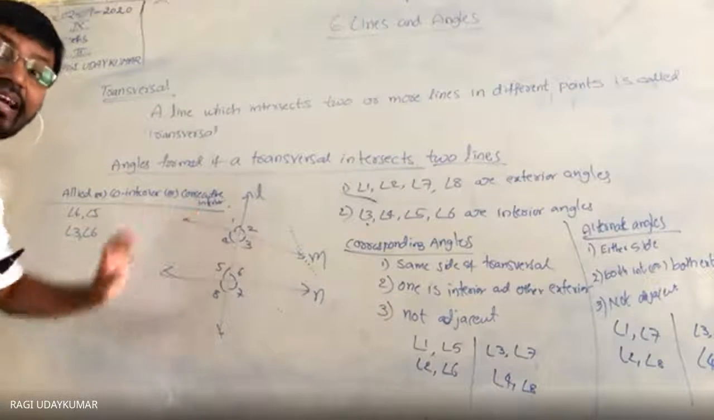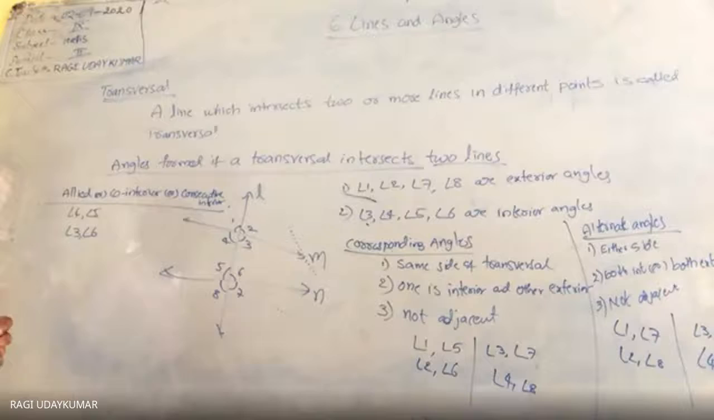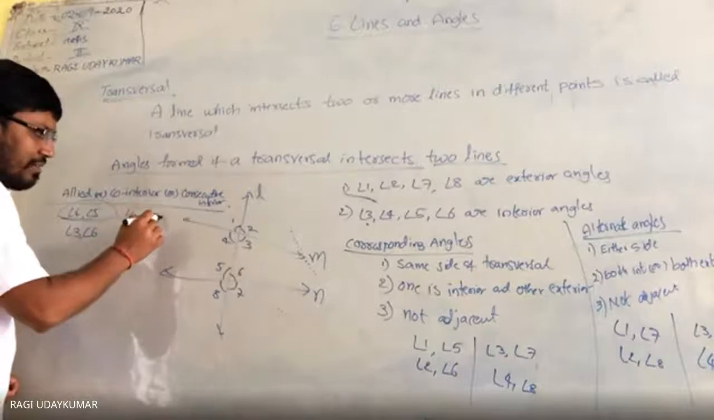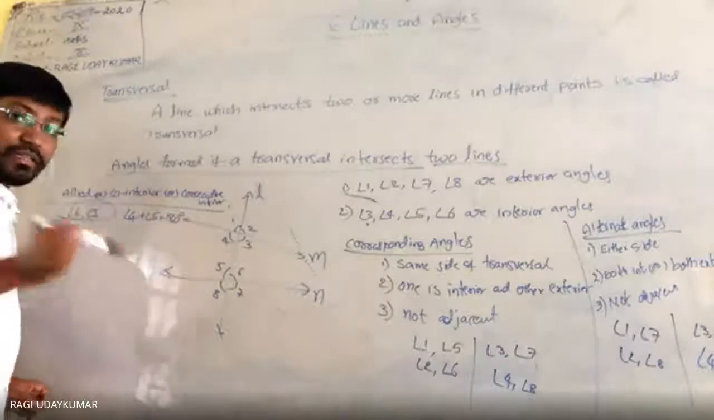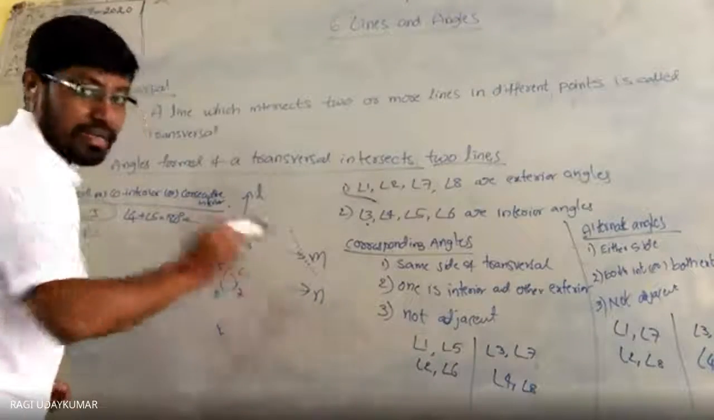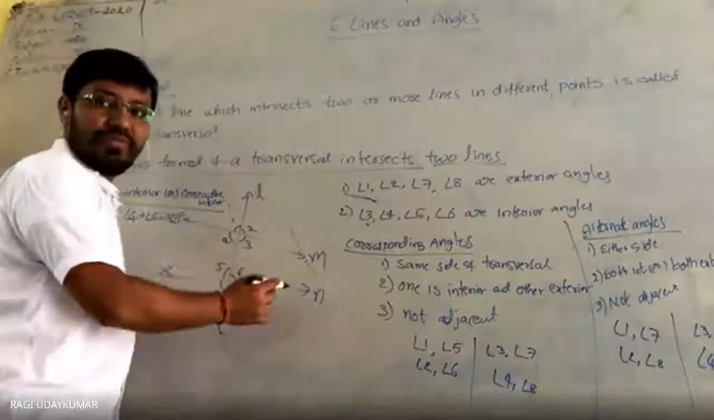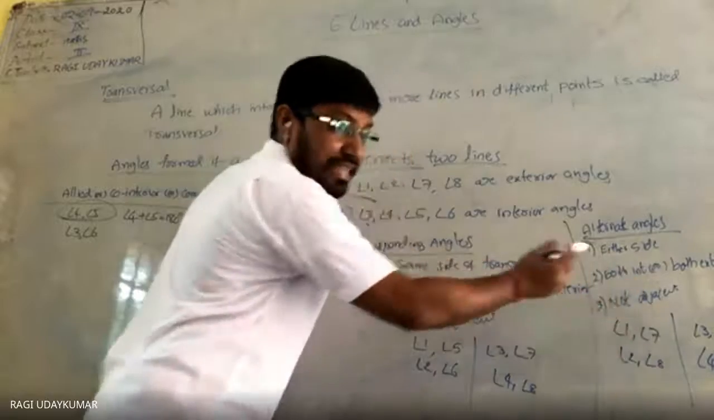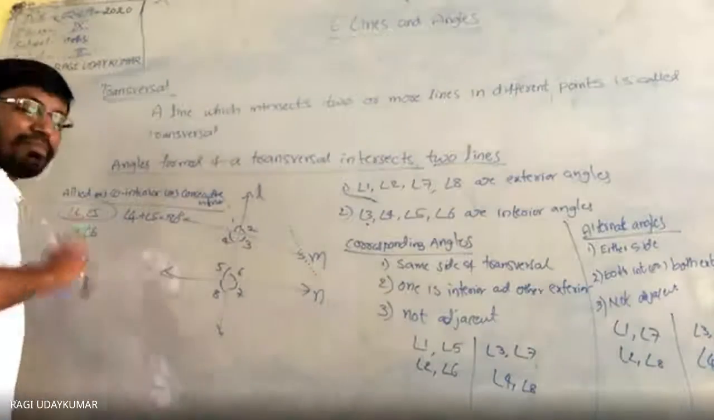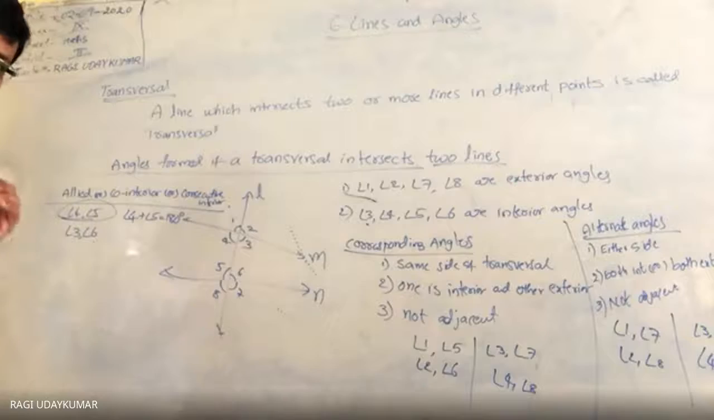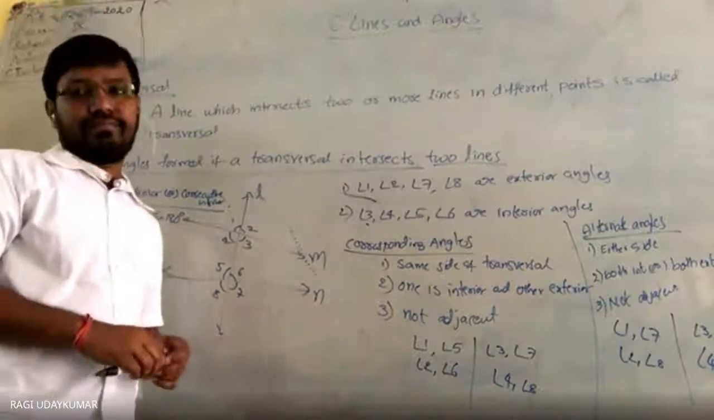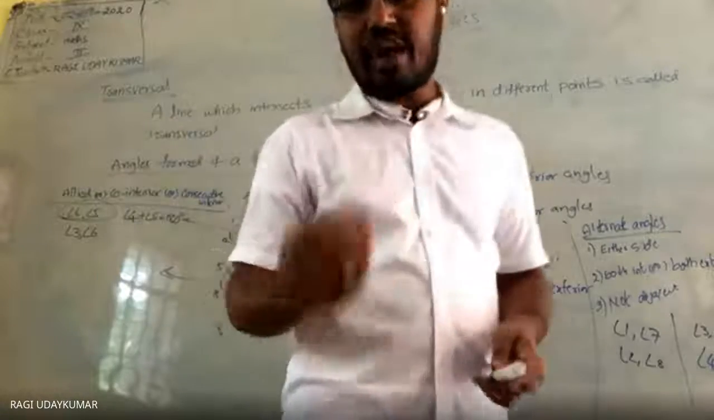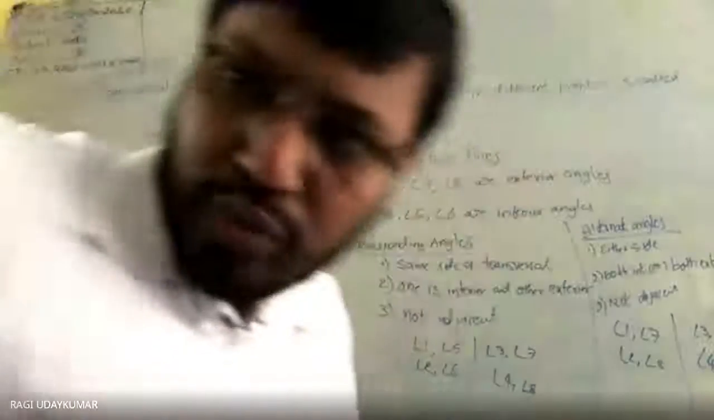Allied angles sum will be 180 degrees if the lines are parallel. The sum of these two is 180. Angle 4 plus angle 5 will be equal to 180 degrees if lines are parallel. When lines are parallel, here each pair is equal, here also each pair is equal, and this sum is 180. Allied angles sum will be 180 if the lines are parallel. So this is about the transversal and the angles formed when a transversal intersects the other two lines.